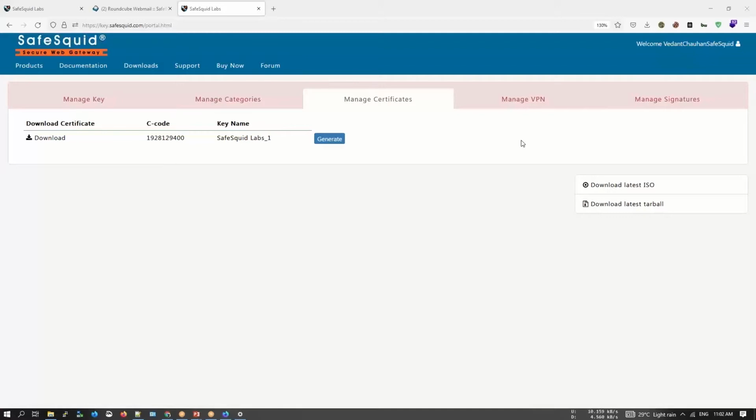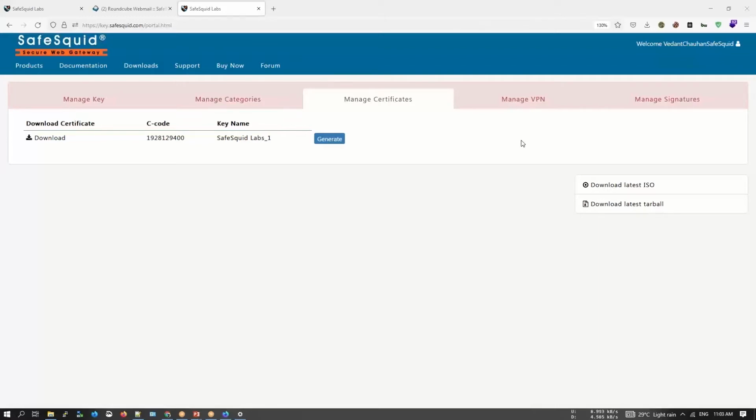With SafeSquared, there are a few more advantages even without enabling SSL inspection, but they are very limited. A simple example of a policy without SSL inspection is, in SafeSquared, you can block downloading from the Microsoft website from 9 to 5.